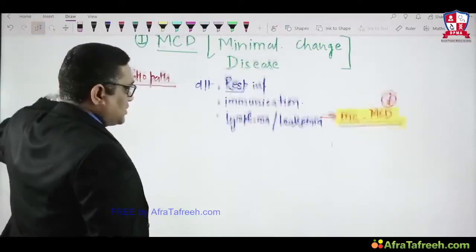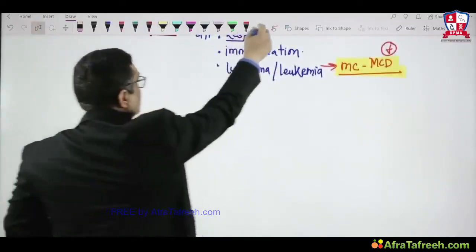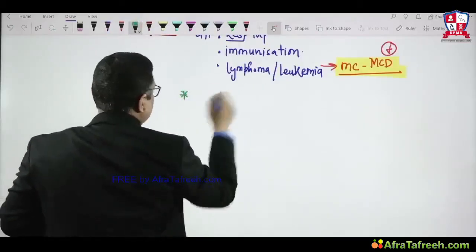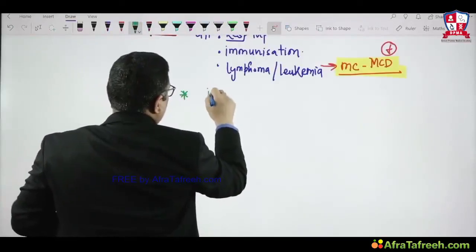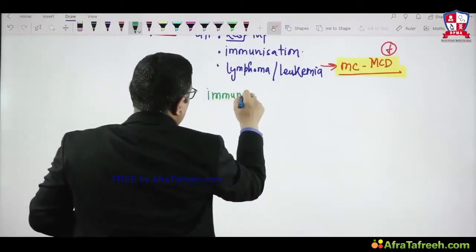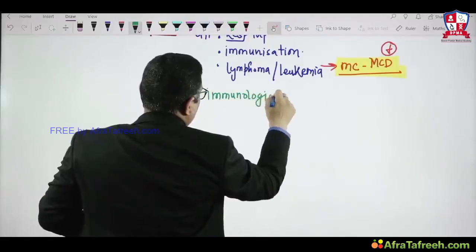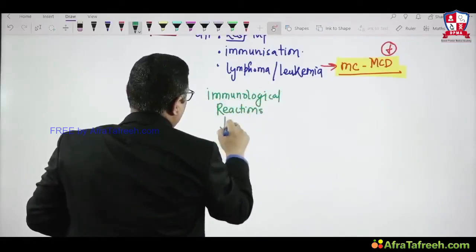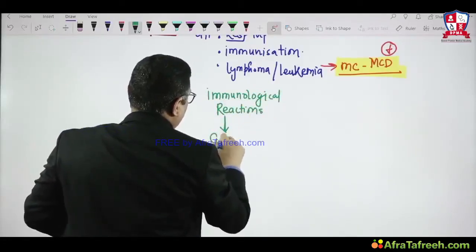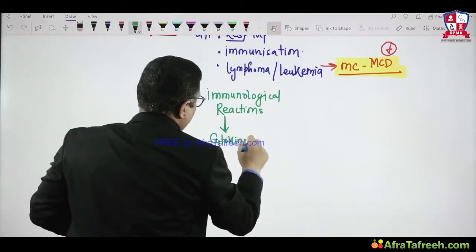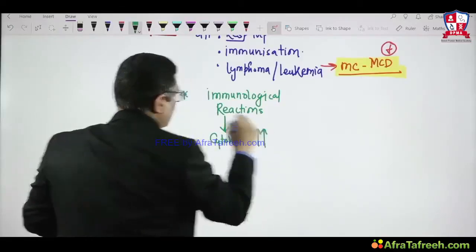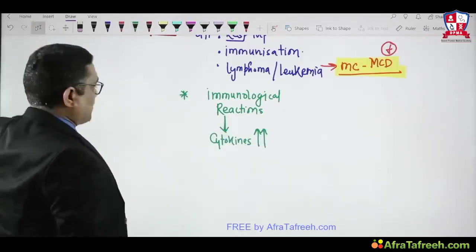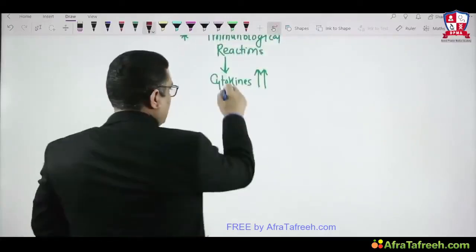What is the pathology? Because of all these events, there will be certain types of immunological reactions, and due to these immunological reactions, inflammatory cells will accumulate and there will be an increase in cytokine secretion. So immunological reactions give more cytokines, and what will happen after that?